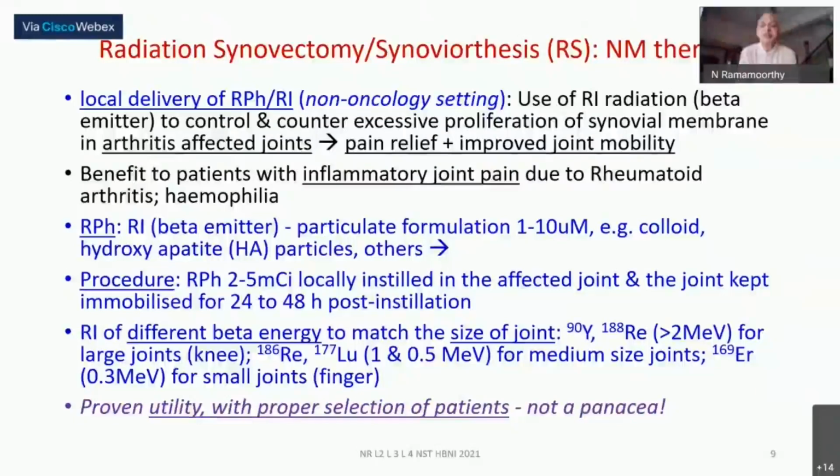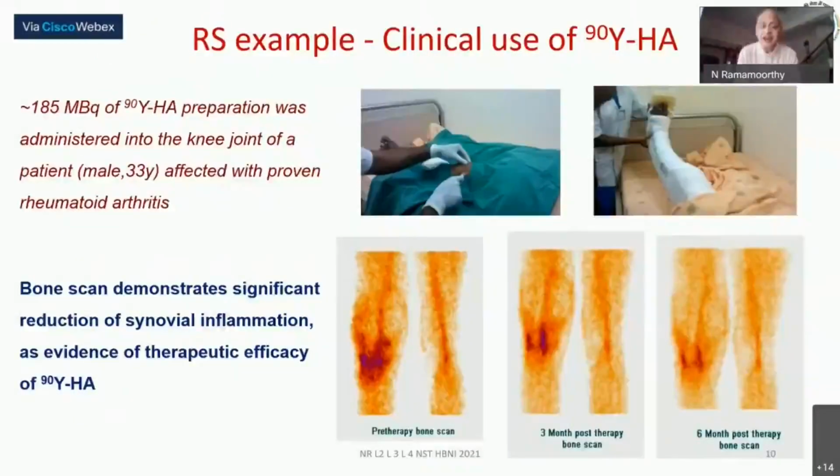One picture shown here illustrates how the procedure is done and the kind of benefit. Here the isotope is yttrium-90 and the particulate is hydroxyapatite, which is actually a bone constituent, in a very small quantity of about 1 to 10 microsphere pieces instilled. This is the pre-therapy bone scan of the same patient, showing the extent of the problem. At 3 months post-therapy and 6 months post-therapy, the same bone scan shows a much better improved situation in this particular patient.